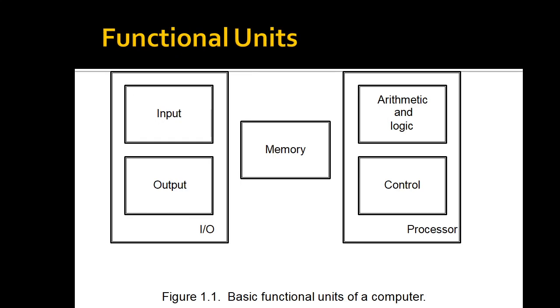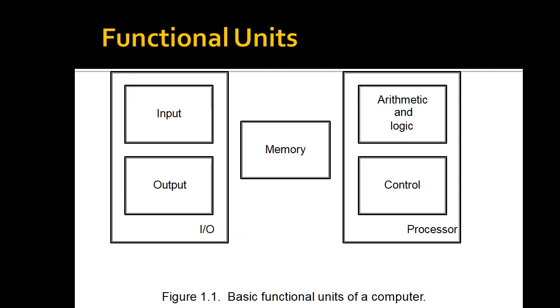Let us see what are the functional units of a computer system. You can see in the figure, a computer consists of 5 functionally independent main parts: input, output, memory, arithmetic and logical unit, and control unit. The input unit accepts coded information from human operators, from electromechanical devices like keyboards, mouse, or from other computers over digital communication lines. The information that is received will be either stored in the computer memory or immediately processed by the arithmetic and logical unit.